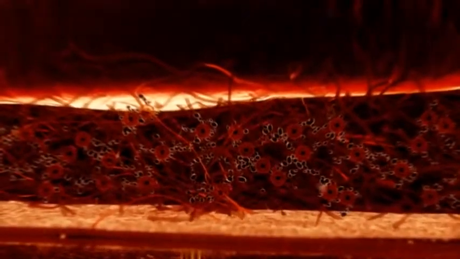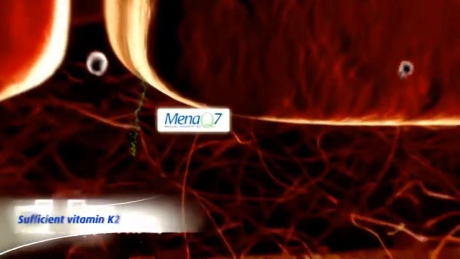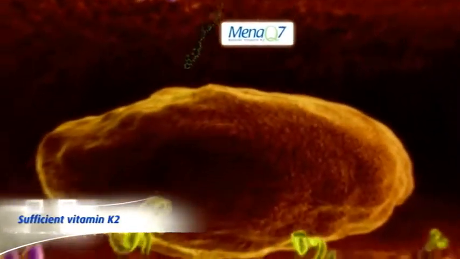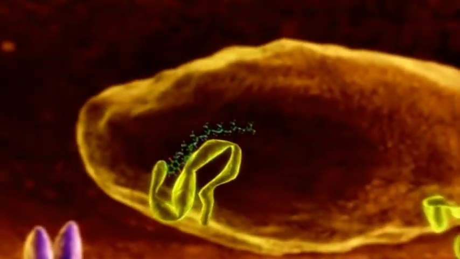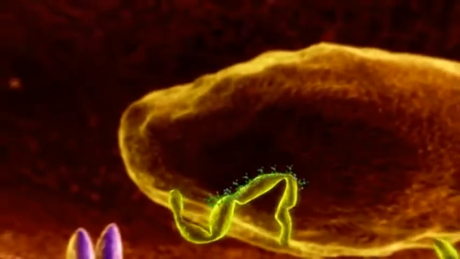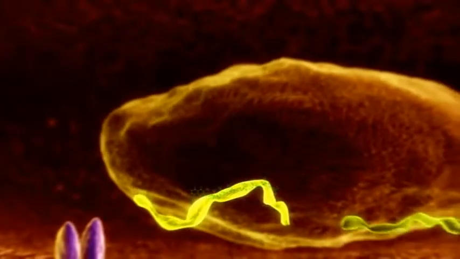One of these essential nutrients is vitamin K, needed to activate vitamin K-dependent proteins throughout our body. MK-7 is, in contrast to dietary K1, highly bioavailable and bioactive in the vascular tissue. When arriving in the arterial vessel wall, MK-7 is crossing the cell membrane of the vascular smooth muscle cells.